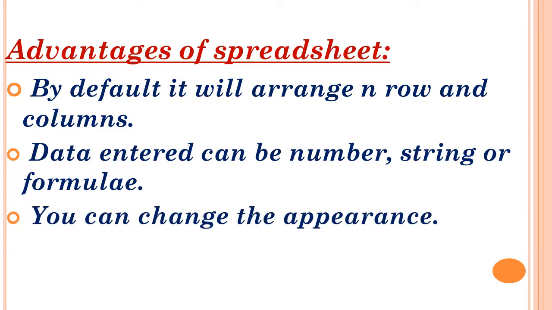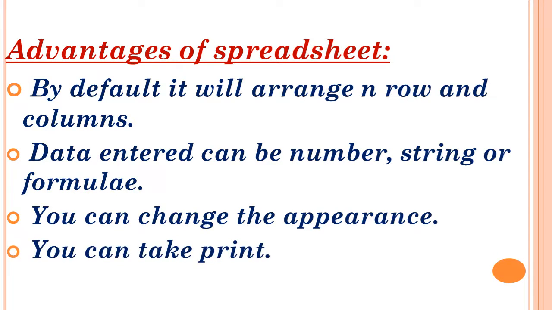You can change the appearance. Changing the appearance means size you can change. Row and column size will be there, right? That you can change. And also the color you can change, text color you can change, style of the text you can change. You can take a print also. Using an electronic spreadsheet, you have typed, you have saved, you can take a print using a print option. Control P, if you press, print window will come. You can take a preview of the print and afterwards you can take a print also.